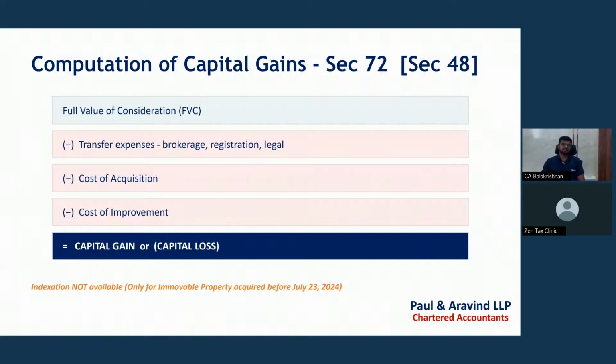Indexation is not available while computing the capital gain. Indexation is available only at the time of computing tax payable. While computing income under the head capital gains, the indexation benefit would not be available.